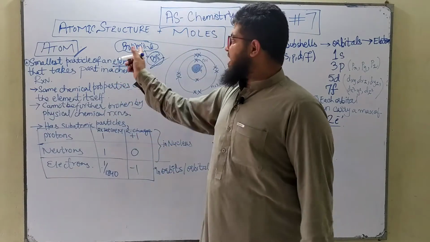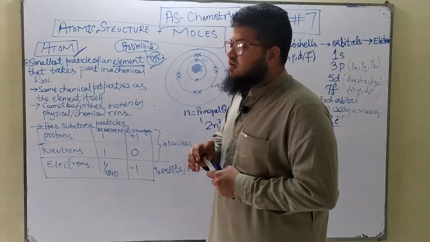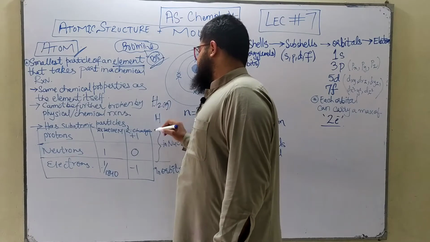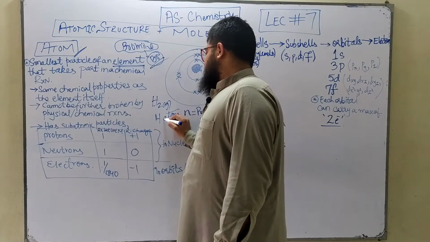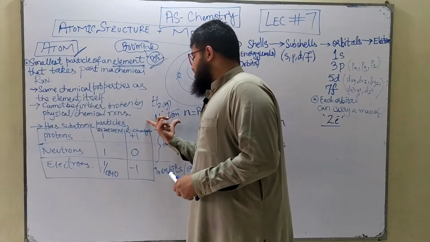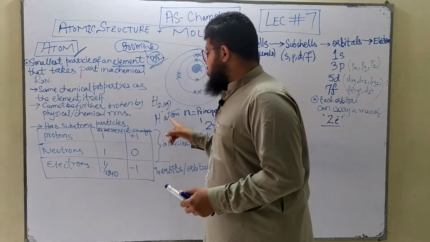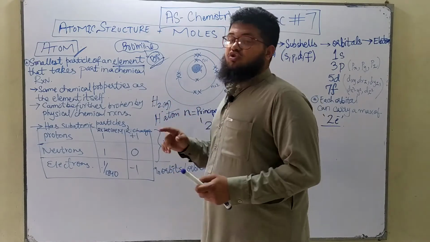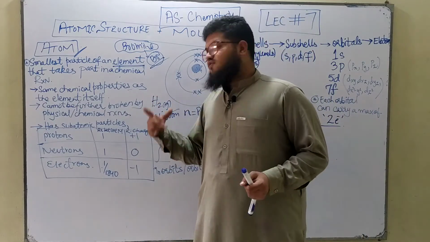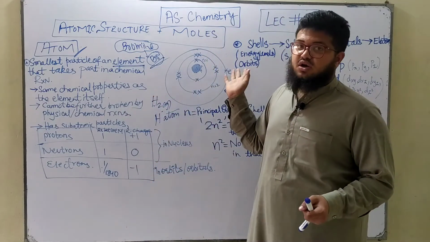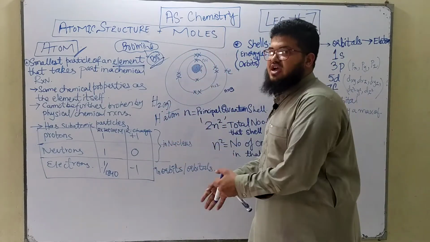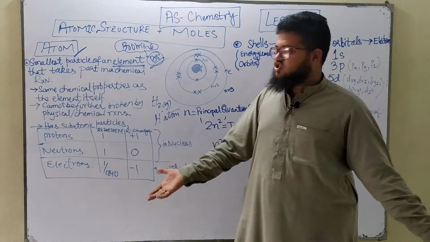Okay, the chemical properties of the element and the chemical properties of the atoms are not going to be different. For example, hydrogen gas has the same chemical properties as the hydrogen atom. Both of them have the same chemical properties, although the only difference is that the hydrogen atom is going to be more reactive than the hydrogen molecule, but still they have similar chemical properties. If you burn them, both of them will give you water. If you react them with oxygen, both of them will give you water. That's one chemical property. Chemical properties mean the properties that they exhibit during a chemical reaction. Simple and easy definition to learn.